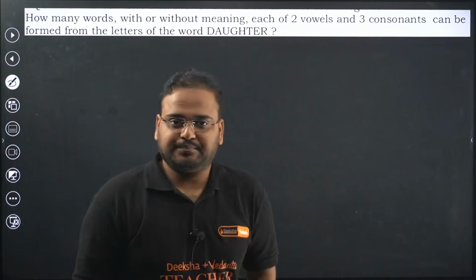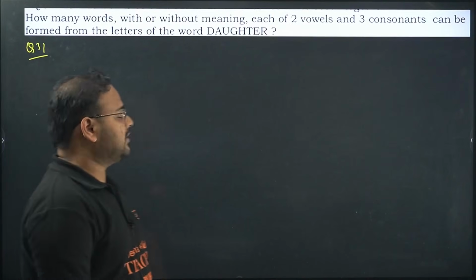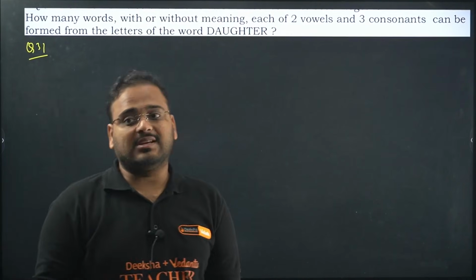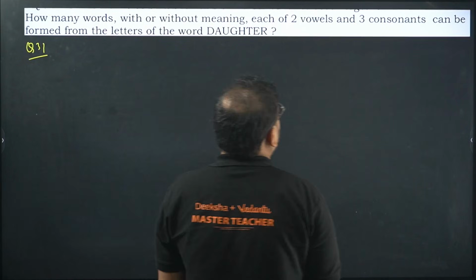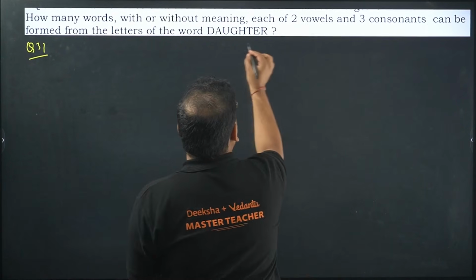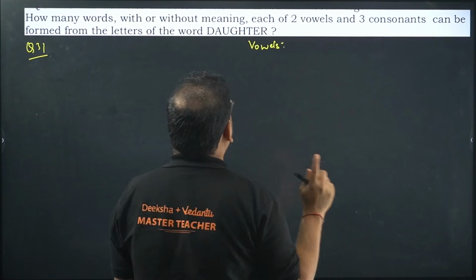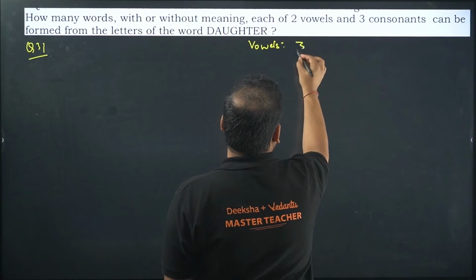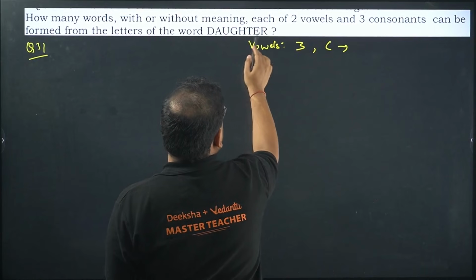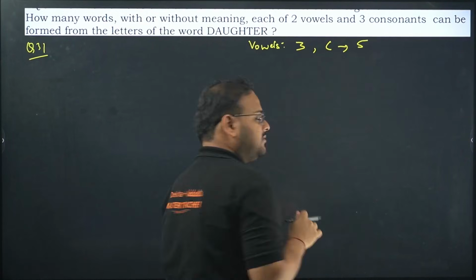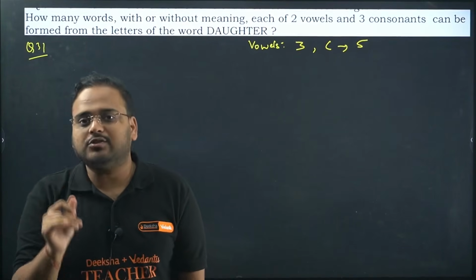Question number 31. Alright, this is my question number 31, sir. How many words, with or without meaning, each of 2 vowels and 3 consonants, can be formed from the letters of the word daughter? So 2 vowels and 3 consonants we are looking for. How many vowels do we have over here? Just check once. In this given word, we have A, U, E. So we have a total of 3 vowels. And consonants, how many do we have? 3 plus 2, 5, plus 3, 8. Means the other 5 letters are consonants. So in the word given to us, the letters are 5 consonants and 3 vowels.